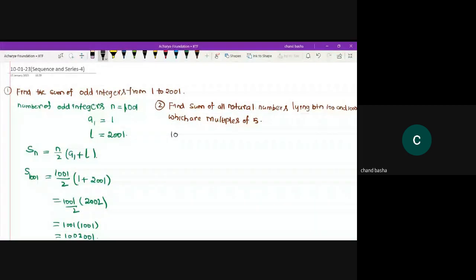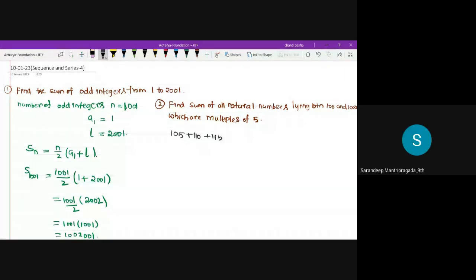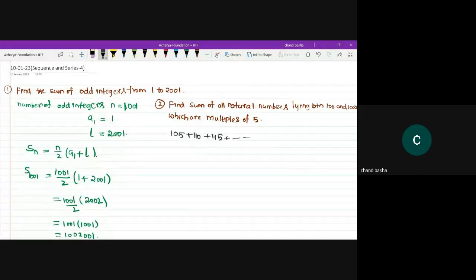Whenever we have a doubt, we can make use of the general term formula. 105 plus and so on. Is it 995 or not? 995. So for finding the number of terms, you can make use of the formula a plus n minus 1 into d. That an value will be given to you. It is 995. First term is 105, n value is unknown, and common difference is how much it is?